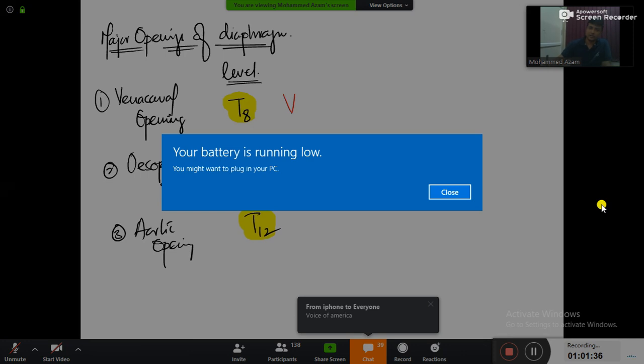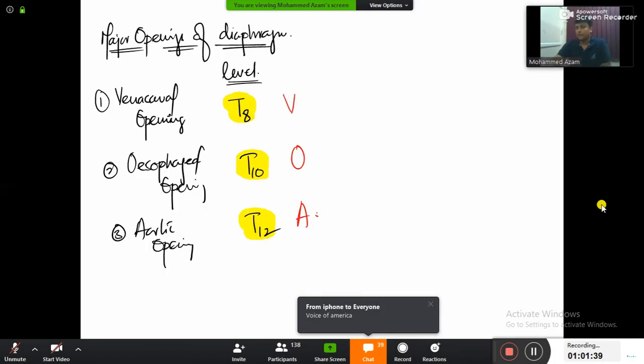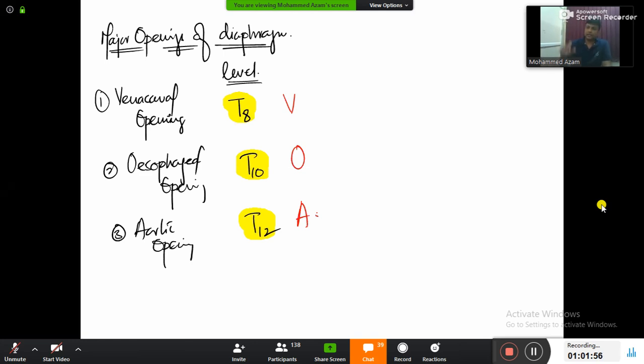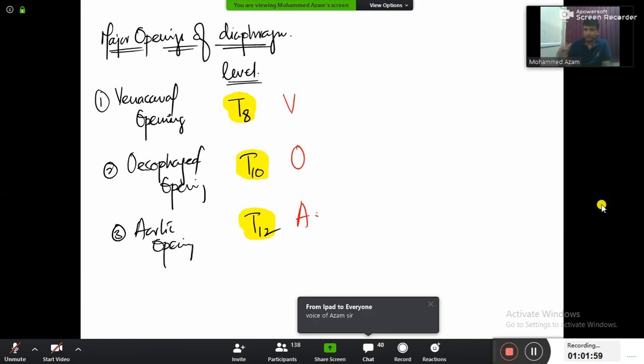And to remember that, remember the very famous mnemonic which each and every student remembers. Yes, Voice of America. Okay, and if you hate America, Voice of Anatomy. So vena cava opening, esophageal opening, and aortic opening. We can remember 8, 10, 12 easily, but remember the order. And once you are done with the level, whenever you have any opening, what are the structures passing? This is important.